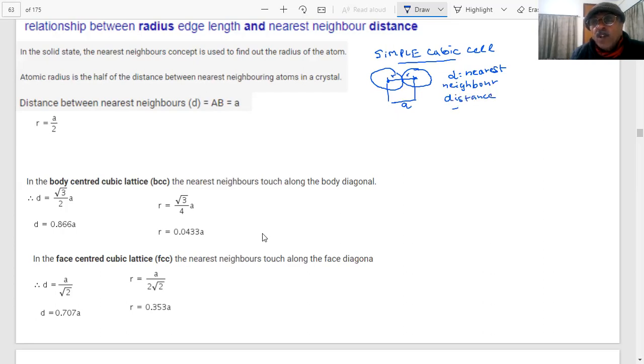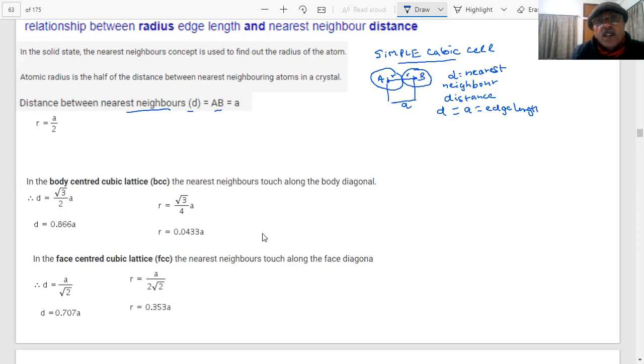D is equal to A. What is A, students? A is the edge length. So for simple cubic, the distance between the nearest neighbors D is equal to AB. AB is equal to A.